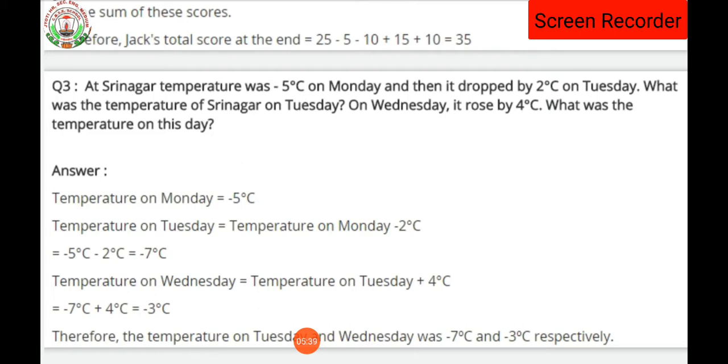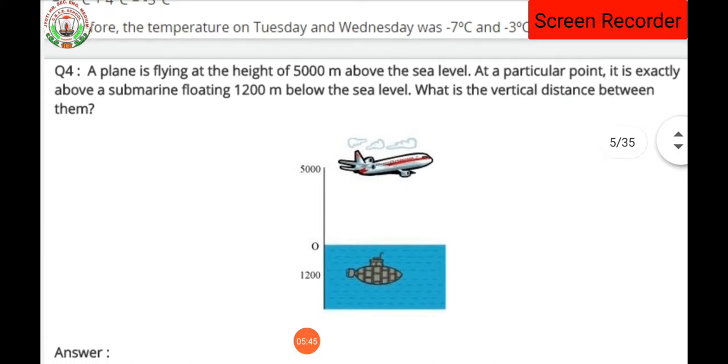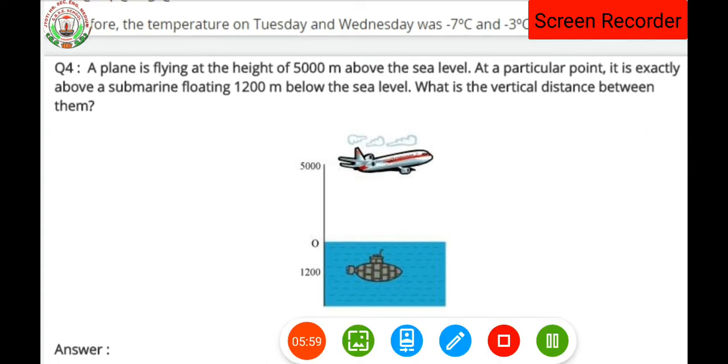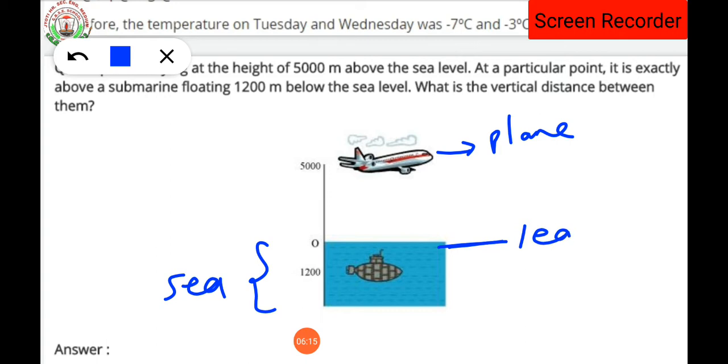Now let's see the solution of the next question, question 4. Here is question number 4 on the screen. What is said here? A plane is flying at a height of 5,000 meters above the sea level. This one is a plane, and it flies 5,000 meters high. This is the sea, but the sea level will be this line.